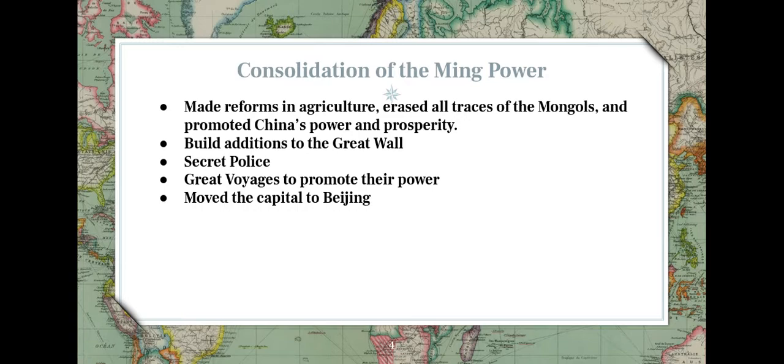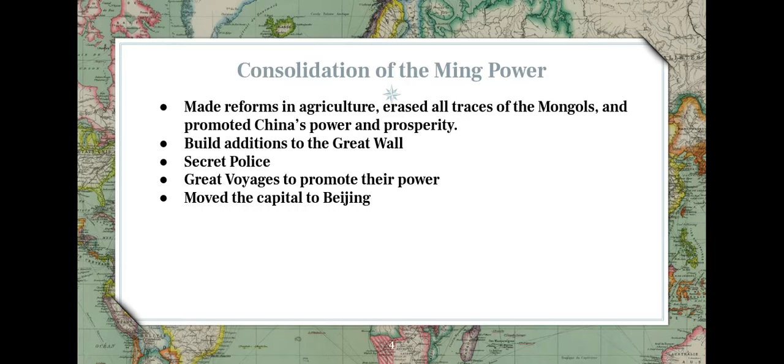And all this helps consolidate his power because he's making everybody's life better by making agriculture better. He's getting rid of the bad history of the Mongols for the Chinese. And he's making the Chinese feel more powerful, and he's making them more wealthy too with the increased agriculture.